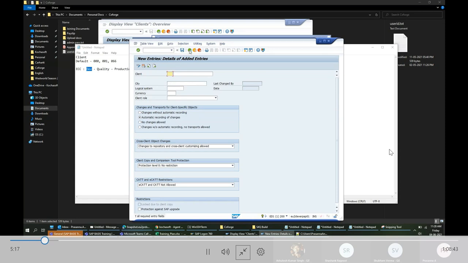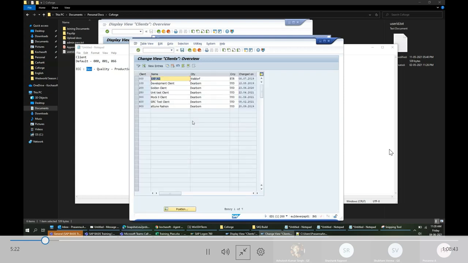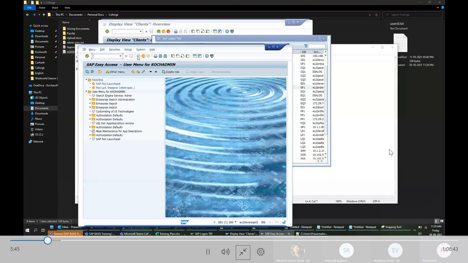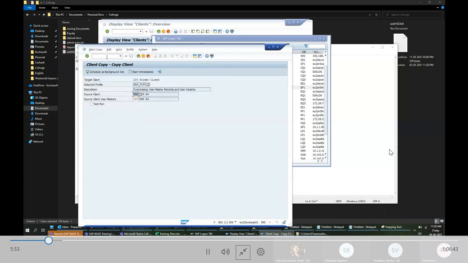Once I create the client, you're just creating an empty kind of container when you create an entry here. Once that is created, I have to fill up the entries and bring all the customization to this client, whatever is there in the reference client. For that you have to do a client copy. There is a T code called SCCL. Here we choose a source client, which will usually be my 000 client.